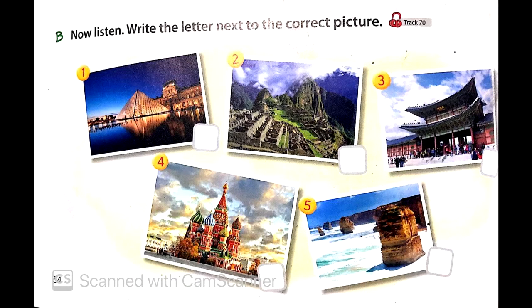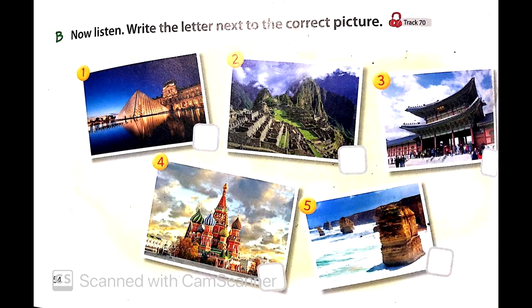Unit 8. Our World. Getting started B. Now listen. Write the letter next to the correct picture. A. I've never seen a church like it before. It looks like a colorful castle. B. There is an art museum in Paris. The top of it is shaped like a pyramid.